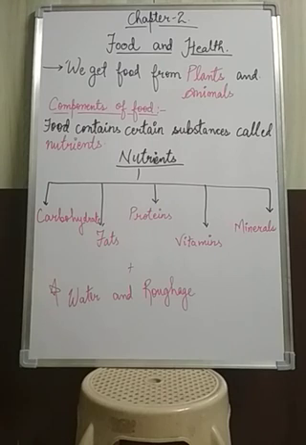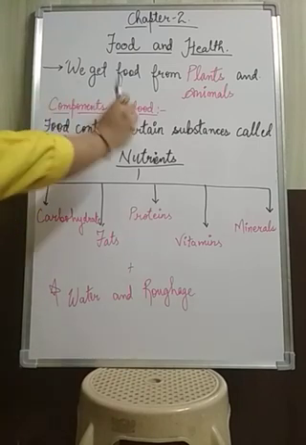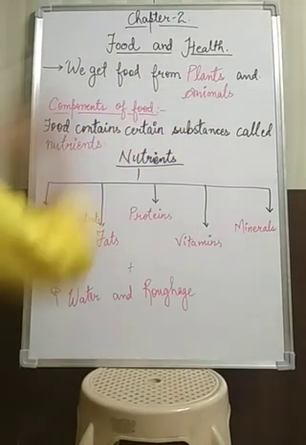From where we get food, what are the components of food, what kind of food we should eat to remain healthy, and what will be the healthy eating habits, and then we will discuss the different types of disease. Okay, so let's see that we get food from plants and animals.